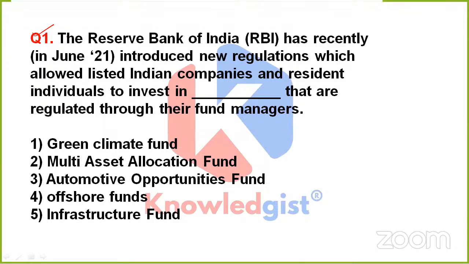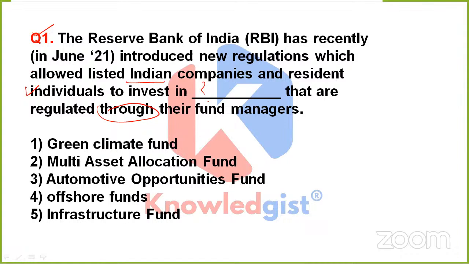The Reserve Bank of India has recently introduced new regulations which allow listed Indian companies and resident individuals to invest in dash that are regulated through their fund managers. So the question is asking that RBI has recently introduced new regulations, right?